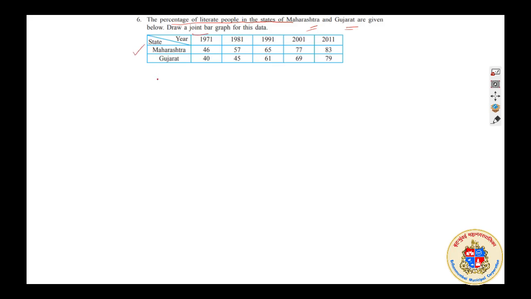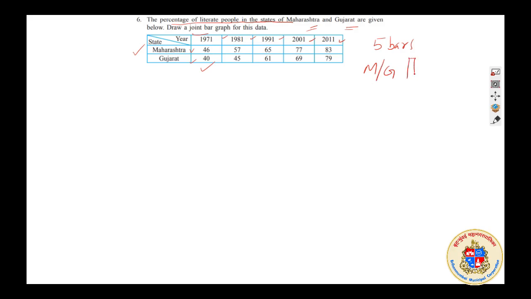Data is given. Understood? 71, 81, 91, 2001, 2011. These are the years given, Maharashtra and Gujarat. So we need to have an idea about what we are going to do. We need 1, 2, 3, 4, 5 bars again, and the comparison is between Maharashtra and Gujarat. These will be the two things we are comparing.